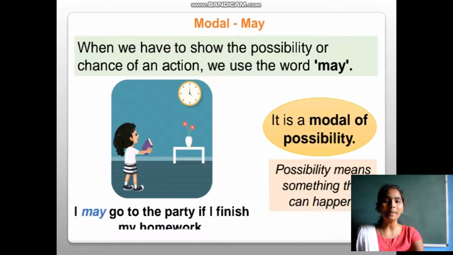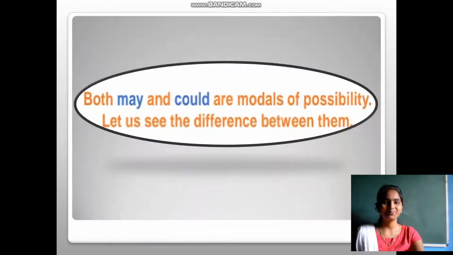I hope you all understood the possibility. So, the modal may: when we have to show the possibility or chance of an action, we use the word may. It is a modal of possibility. Possibility means something that can happen. Example: I may go to the party if I finish my homework.